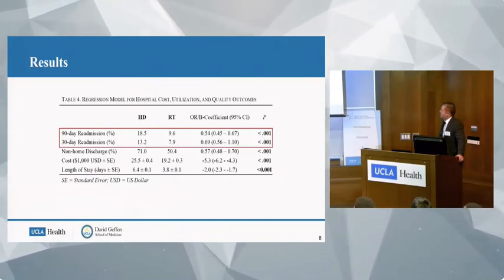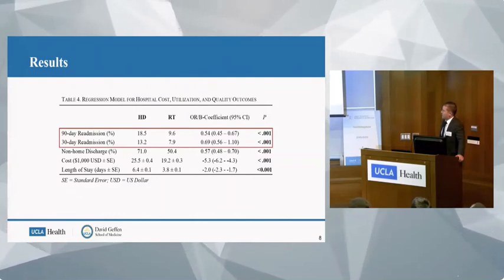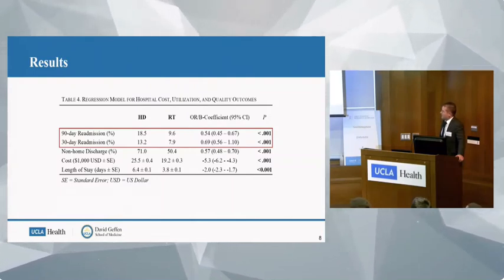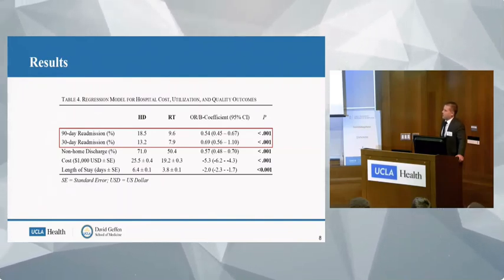When looking at a regression model for cost, utilization, and quality outcomes, the hemodialysis group also had a higher rate of 90-day and 30-day readmission, higher rate of non-home discharge, increased hospital costs, and length of stay.